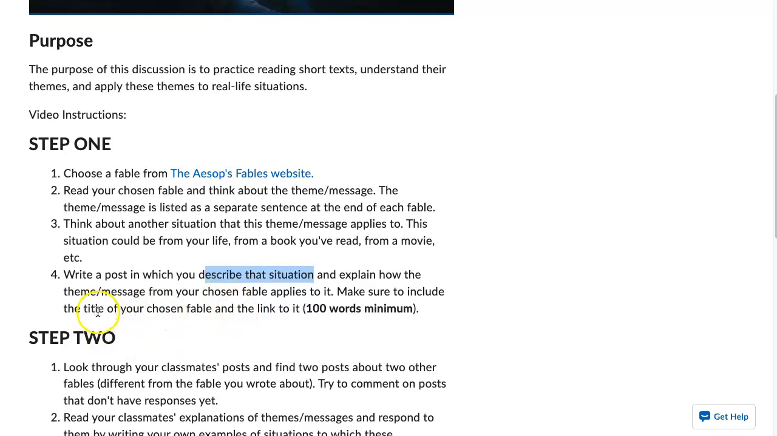So that's roughly what you need to do here. It needs to be at least 100 words minimum, but don't worry, you might need to go a little bit over this minimum to really get all that information in here. That's just a minimum, but do aim for some clarity and make sure we're clear on how the fable relates to a real life situation that you've had. So that's step one. That's what you're going to write.